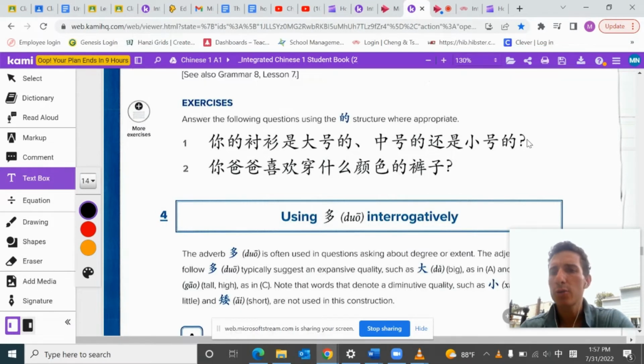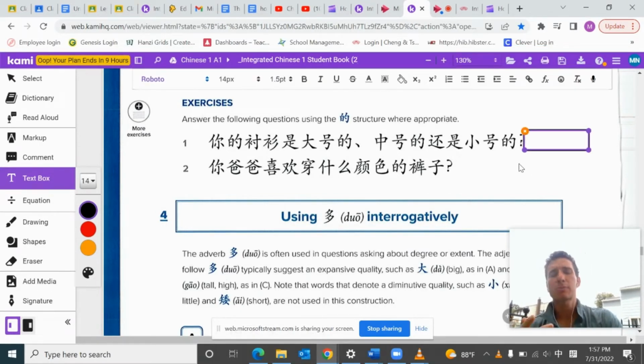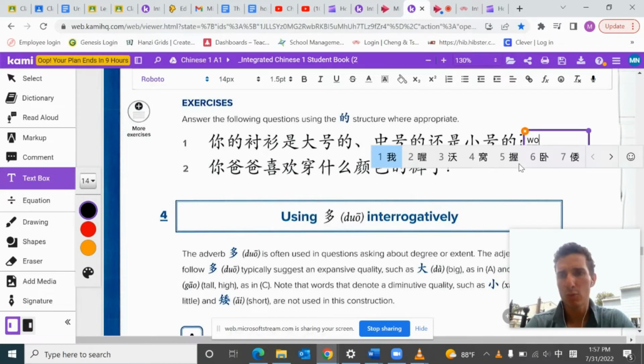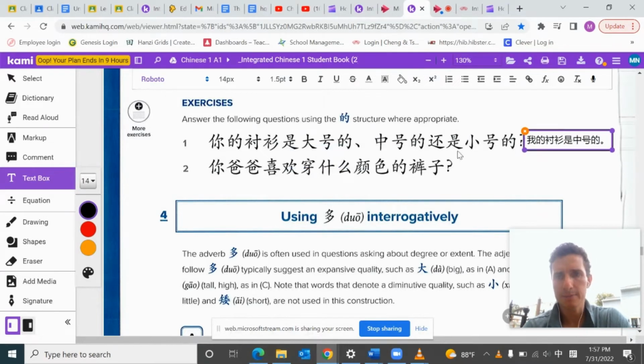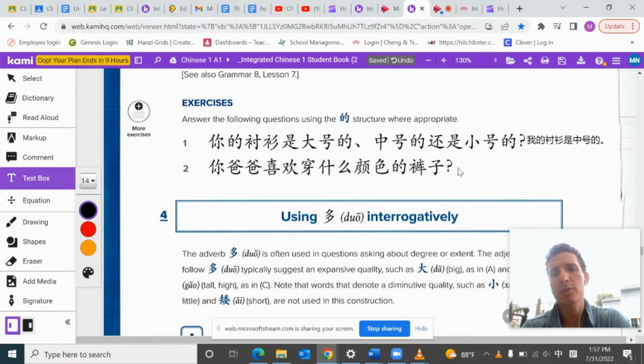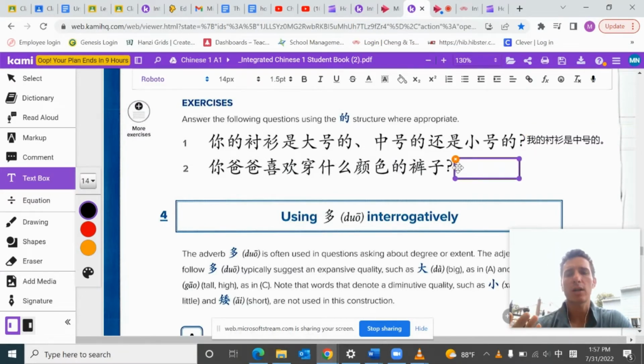And then you can answer whatever you want, and I'll just play neutral here, and I'll just say my shirt is medium. 我的衬衫是中号的. Okay. And then number 2, it says 你爸爸喜欢穿什么颜色的裤子? So your dad likes to wear what color clothing? And then you would say whatever color one.